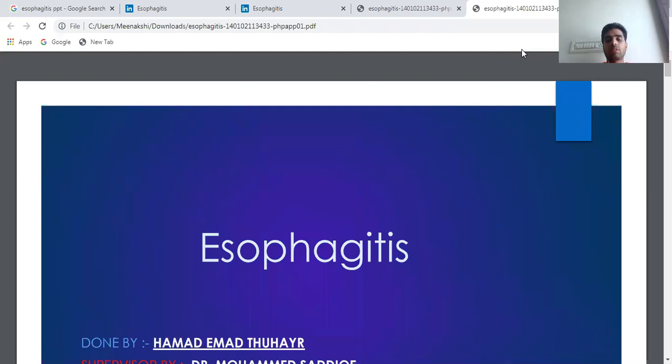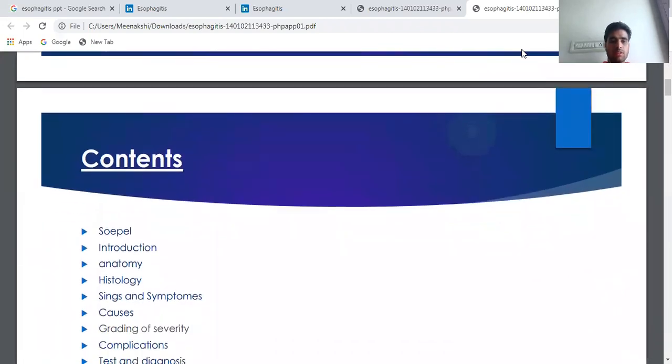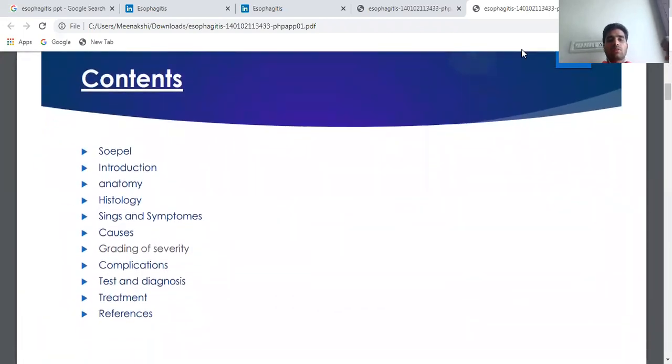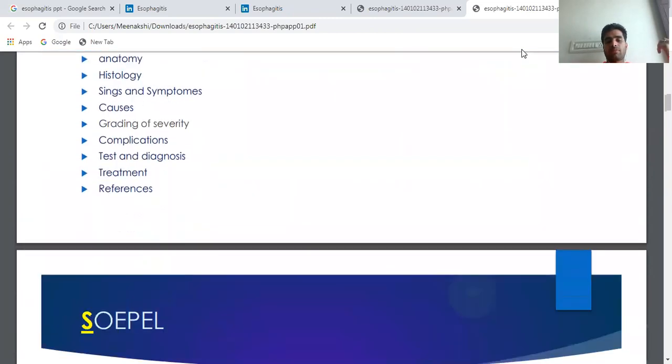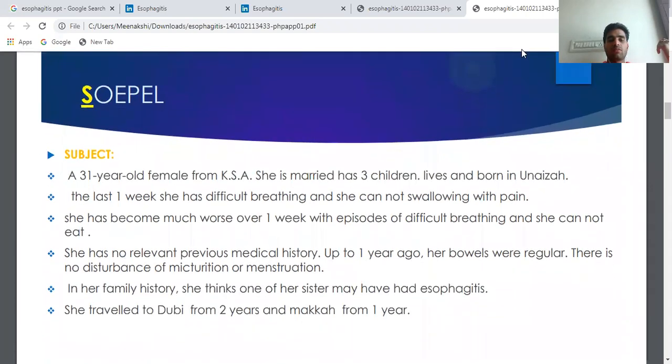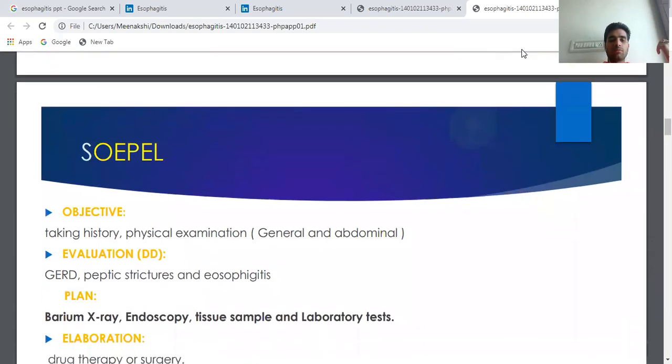Esophagitis means inflammation of the esophagus. These are the contents of this session: introduction, anatomy, histology, signs, symptoms, causes, grading, complications, test and diagnosis, treatment. Start from